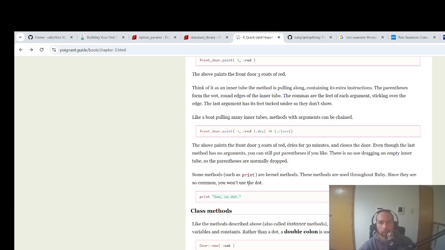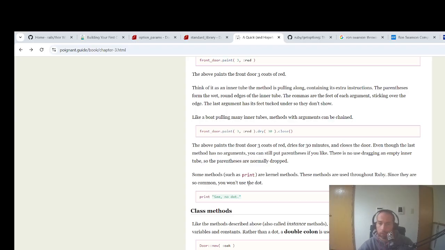Methods with arguments can be chained. Yeah, chaining. Door front paint 3 red, dry 30, close. The above paints the door three coats of red, dries in 30 minutes, and closes the door. Even though the last method has no arguments, you can still put parentheses there if you like. But this is not the same as calling a function. There's no use dragging an inner tube, so the parentheses are normally dropped.